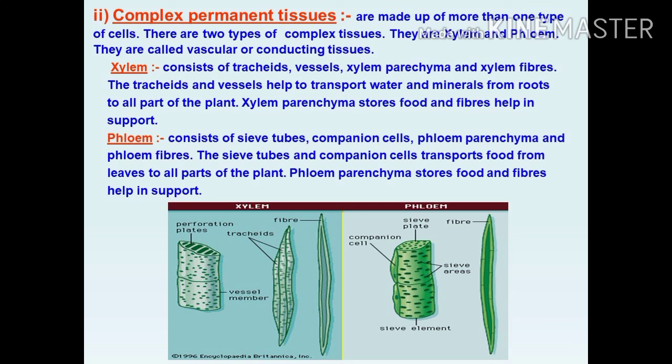Phloem parenchyma stores food and fibers help in support. Xylem parenchyma stores food, the same function. And xylem fibers help in support. Phloem fibers help in support.